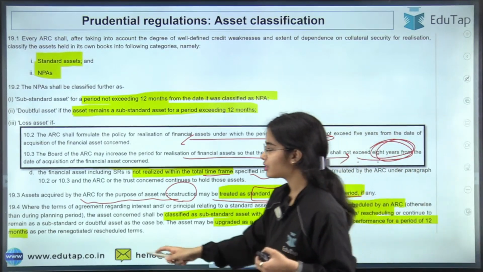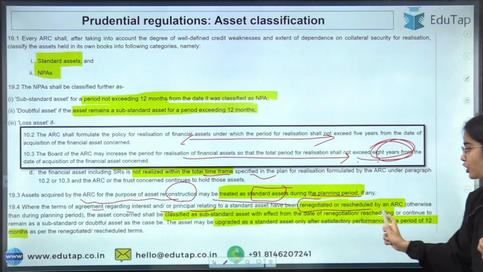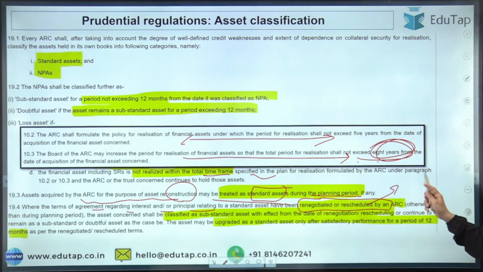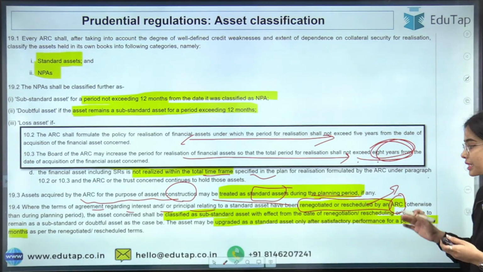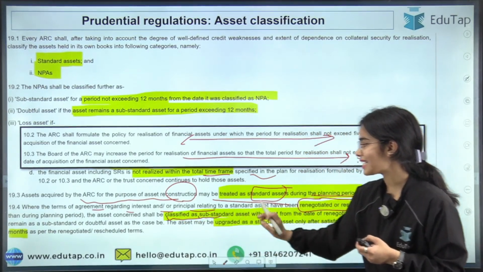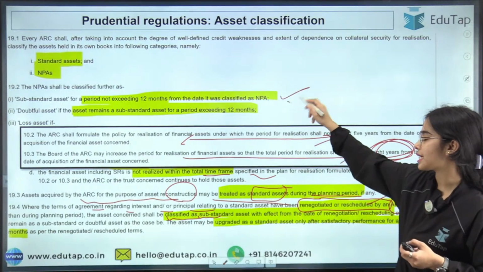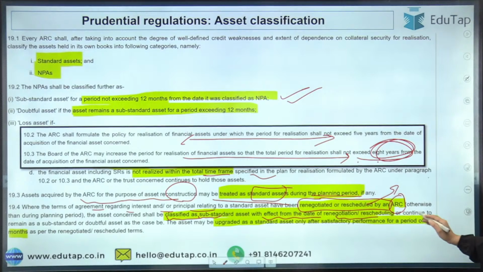Where the terms of agreement regarding interest or principal relate to renegotiation or rescheduling, so the ARC is renegotiating or rescheduling the asset, in this case the asset will be classified as a substandard asset with effect from the date of renegotiation or rescheduling.